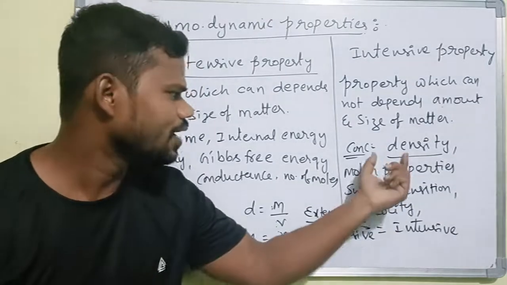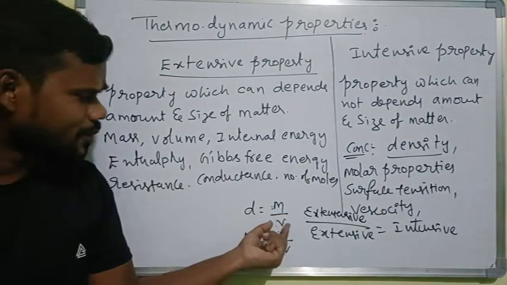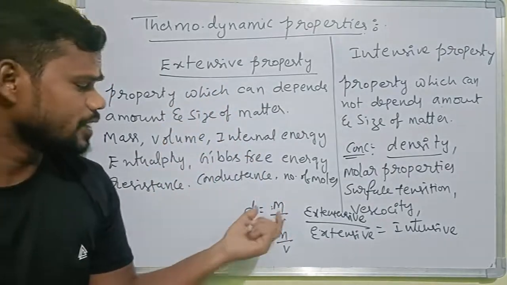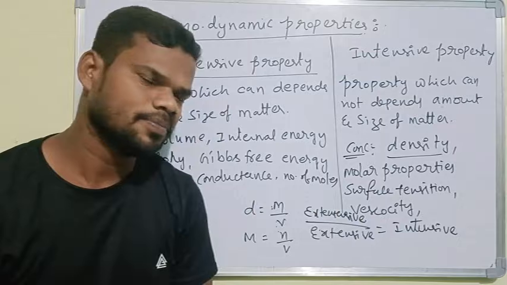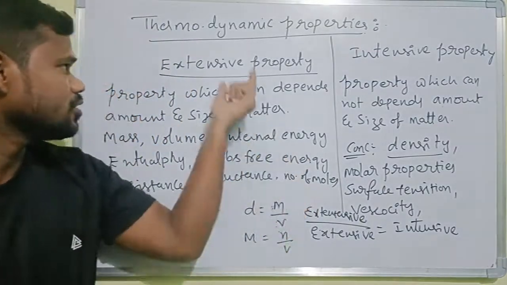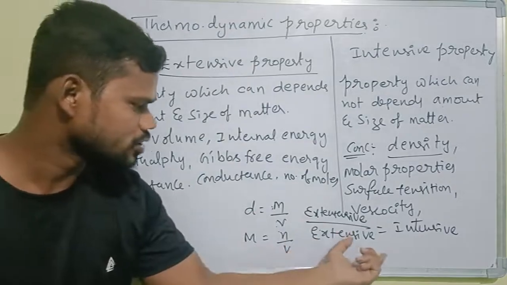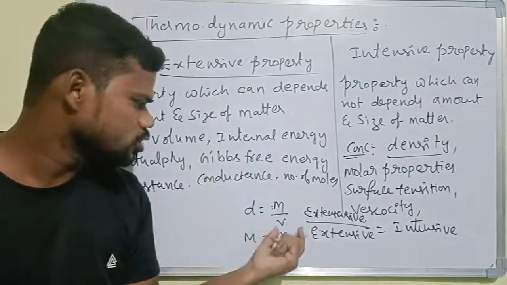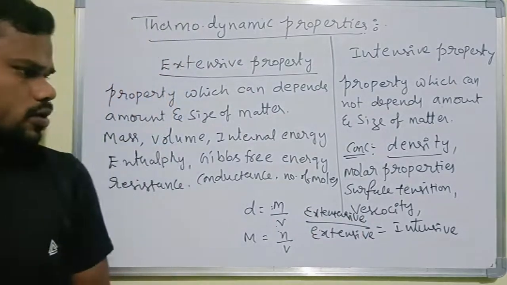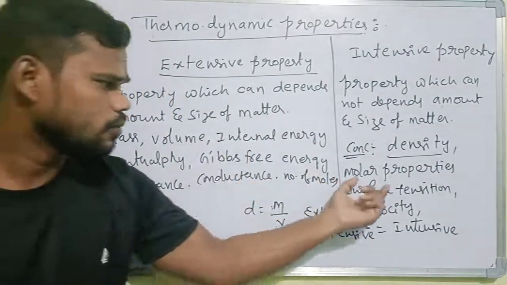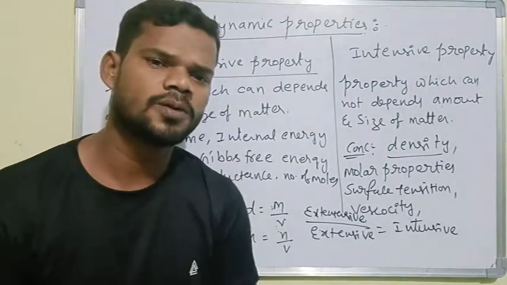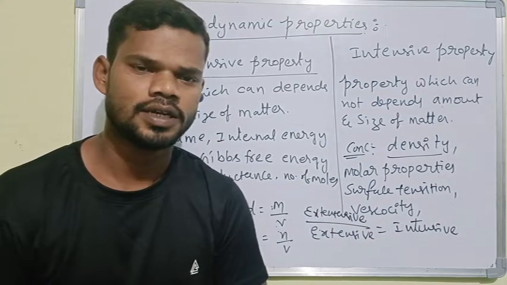Density is what? Mass by volume. Mass is an extensive property. Volume is an extensive property. It belongs to an intensive property. Concentration, molarity: number of moles is an extensive property, volume is an extensive property, extensive by extensive is an intensive property here. Clear? So they will give such examples, and they will ask whether the property is extensive or intensive. Thank you.